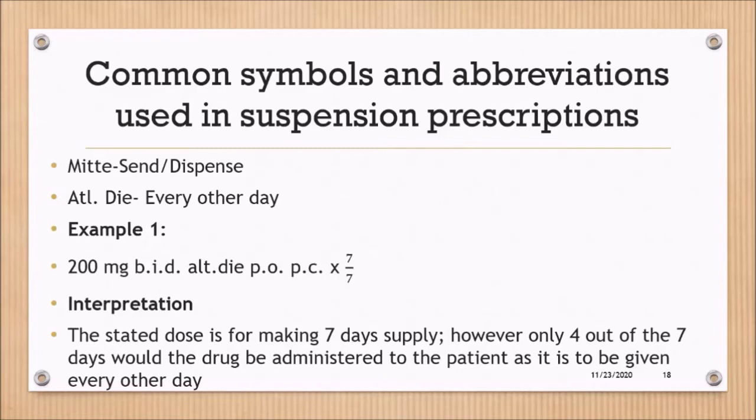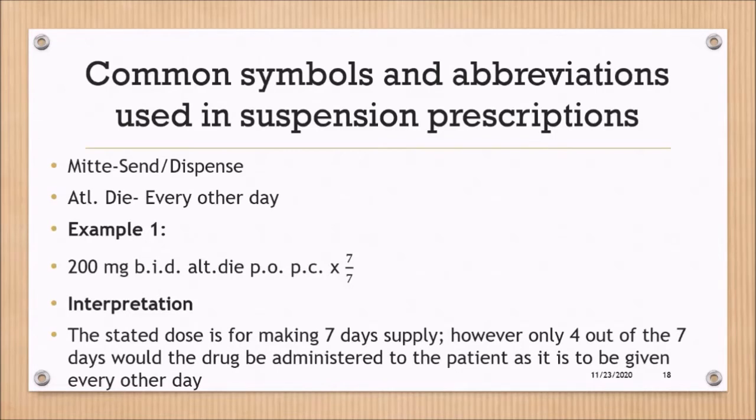I often recommend to students to write out 7 strokes, which represents the 7 days, and you're going to start the drug obviously on day 1. So the person is going to take the first 200 milligrams on day 1, which is the first stroke, and then will not take anything on the second day. So on the second stroke, nothing will be taken. But on the third stroke, another 200 milligrams will be taken, and that continues until all those 7 strokes are accounted for.